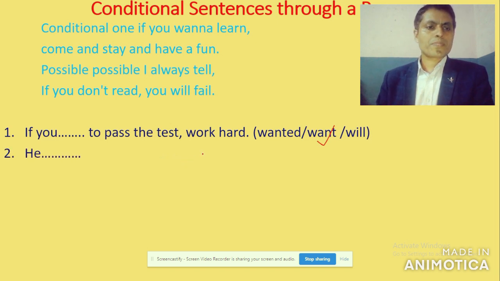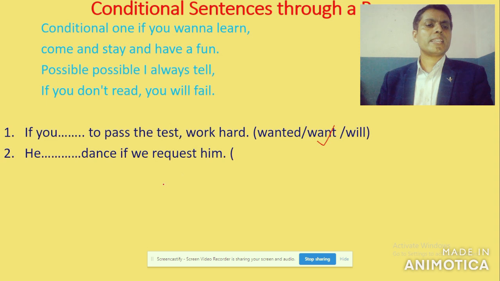Number 2: he dance if we request him. Look here, "if we request him" is the if clause, and the main clause is "he dance". In the if clause there is verb 1, simple present tense, so in the main clause we need simple future tense.